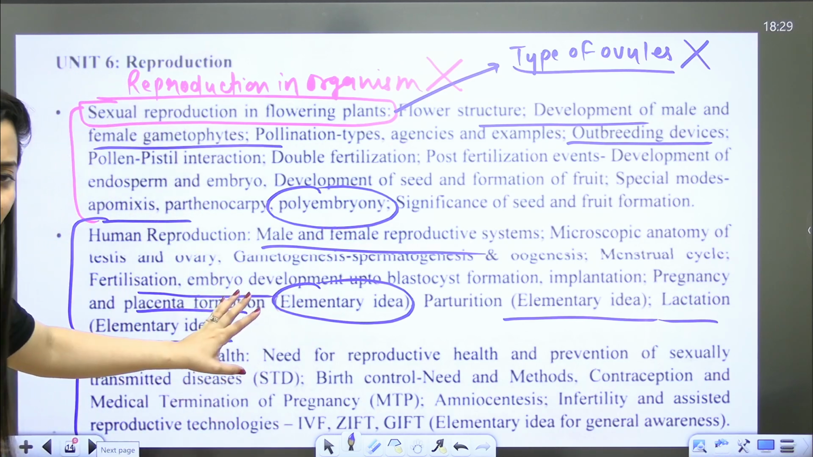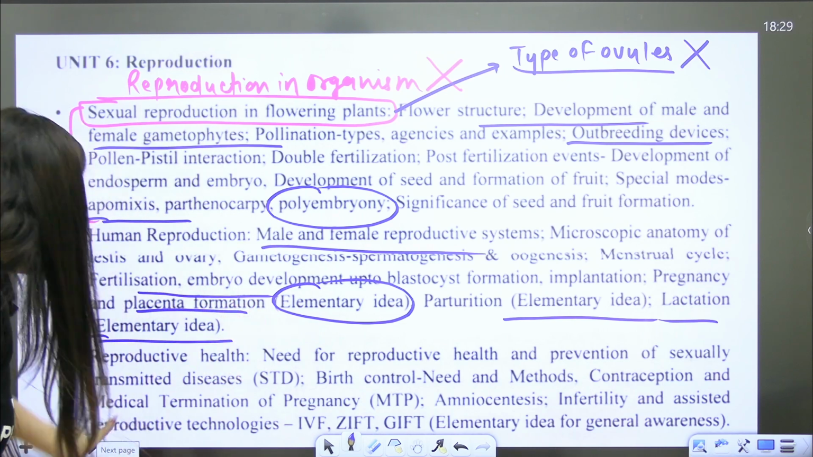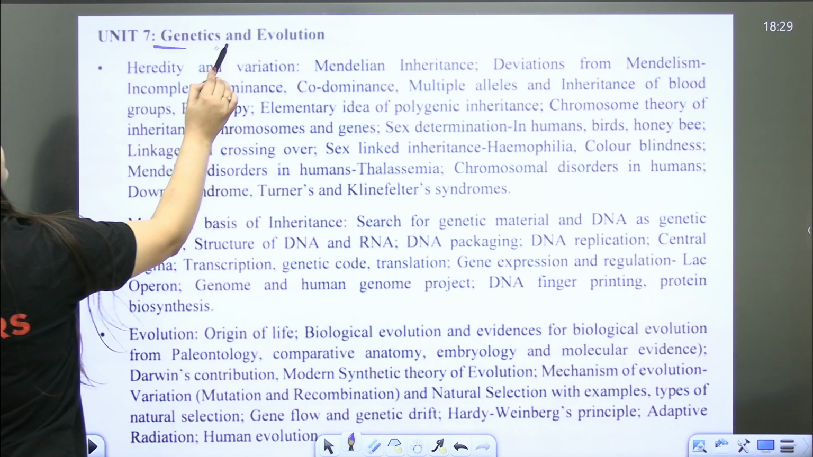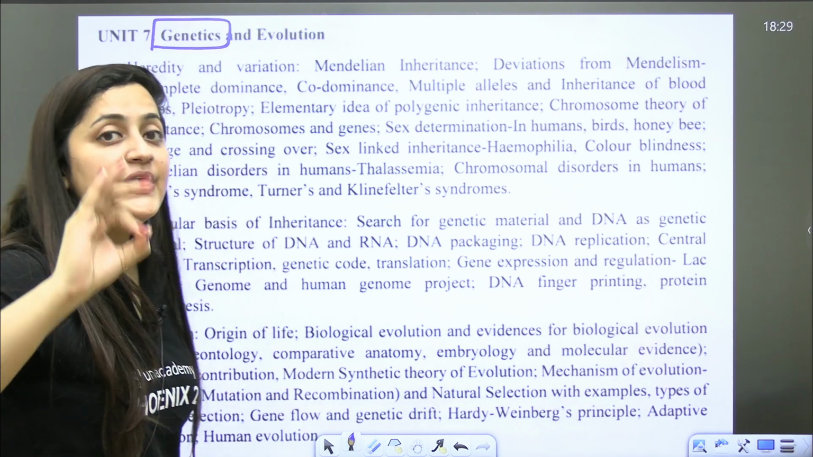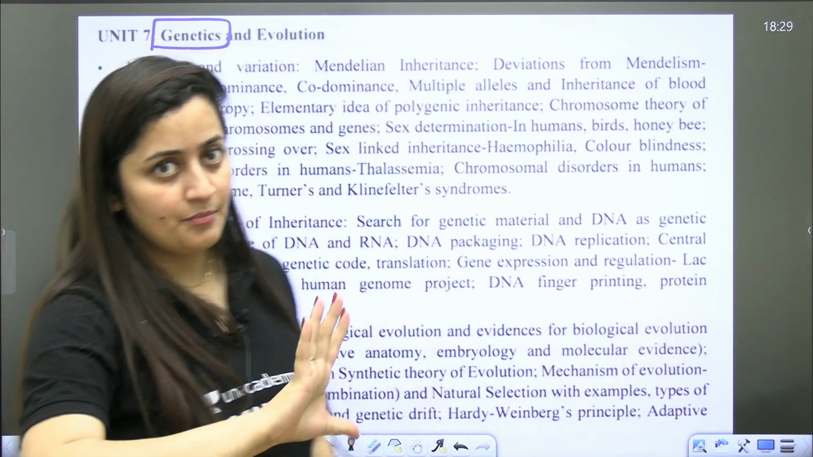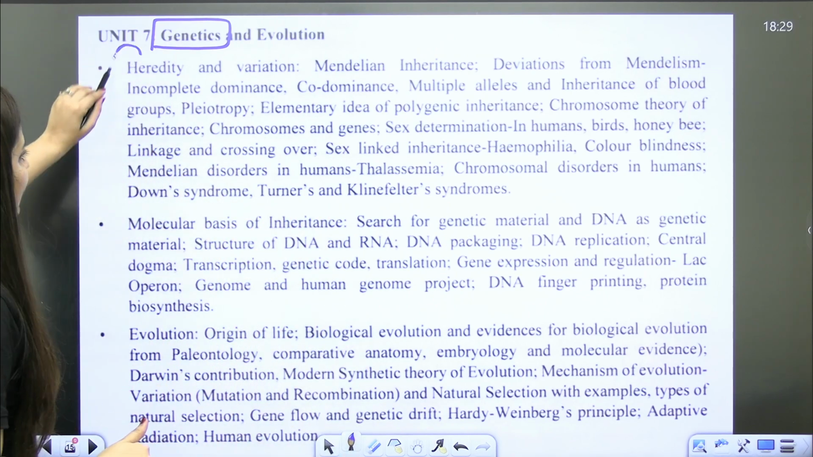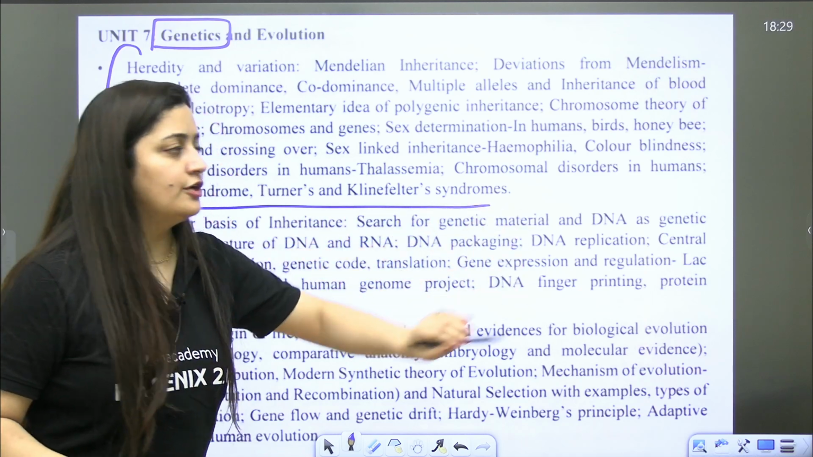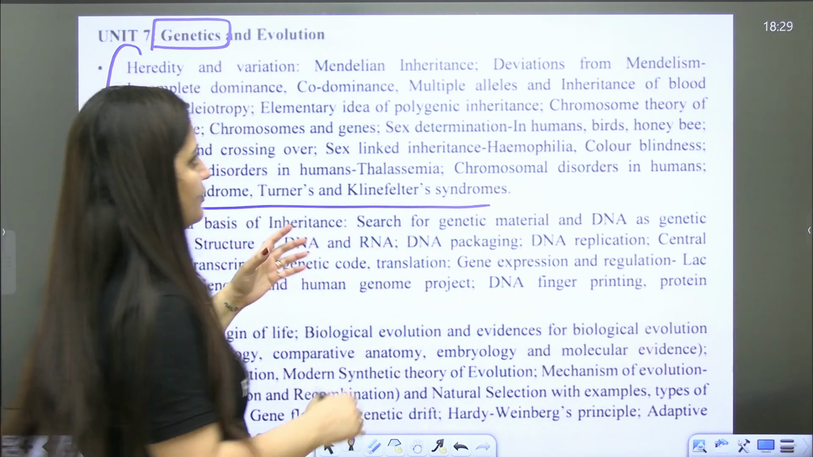Next, reproductive health. This is the syllabus that you have to follow. No need to go beyond NCERT for this. For genetics, yes, you have to go a little beyond NCERT. It is important to understand the topics, but ultimately these are the topics that you need to study.